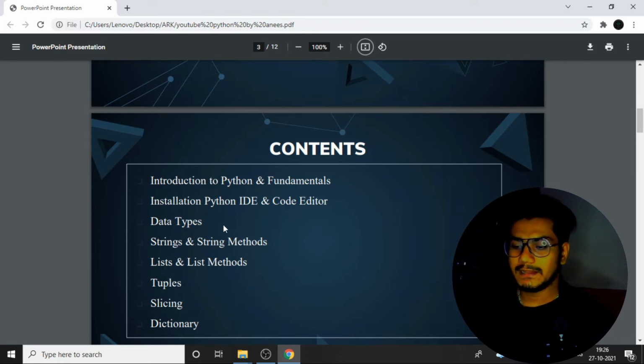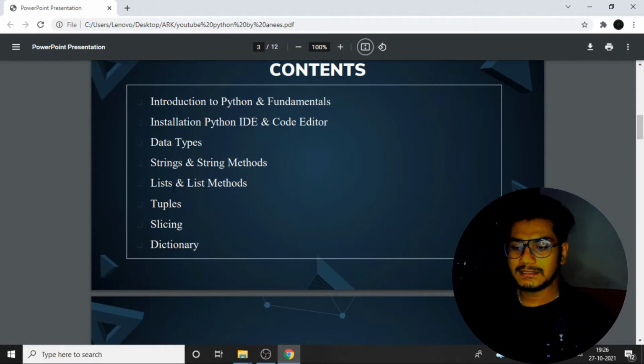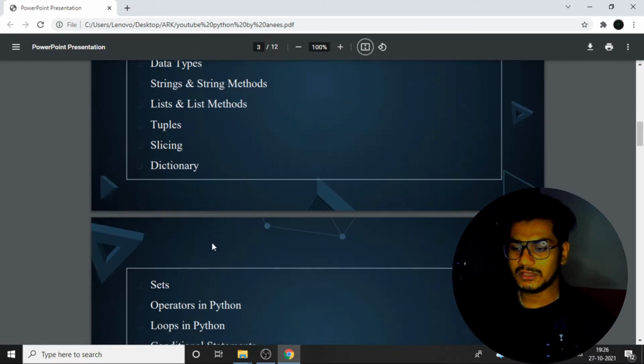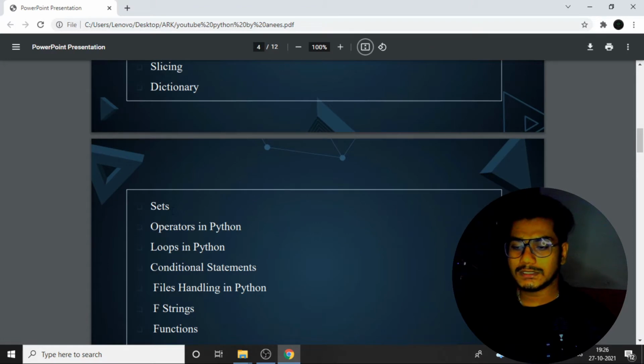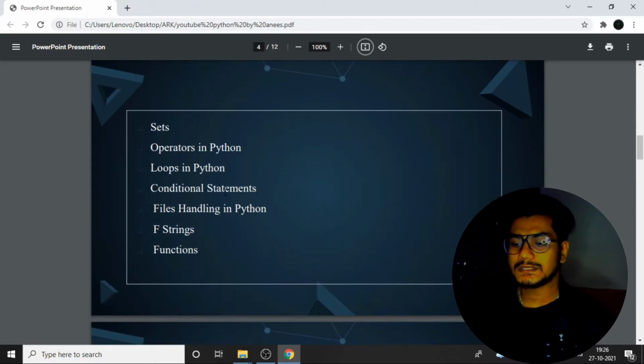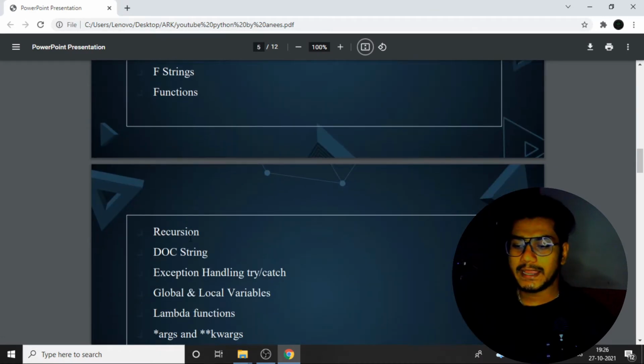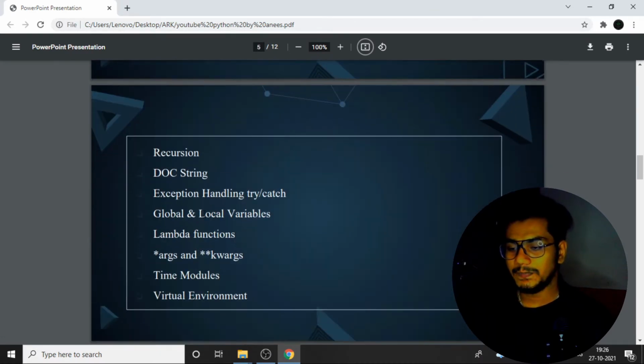Then we have data types. We'll deal with the data types, string methods, list, tuple, slicing, and dictionary concepts. Then we'll move on to sets, operators in Python, loops, conditional statements, file handling, f-strings, functions, recursion, and docstrings, everything. These are all the basic things related to Python.